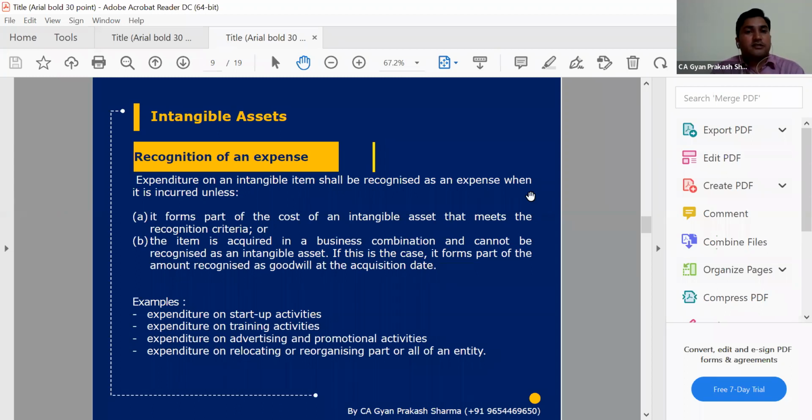Some of the examples given below: expenditure on startup activities. So we are going to start some business, and we have done some activities. We have done research, and we have identified the factory locations and plant locations, etc. But these are all pre-phases. These are not directly linked to the development phase.